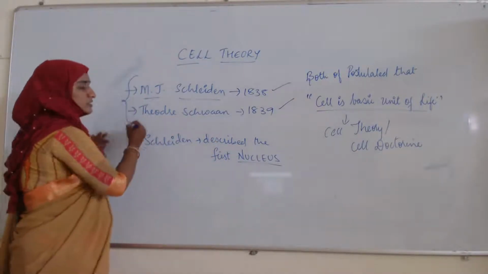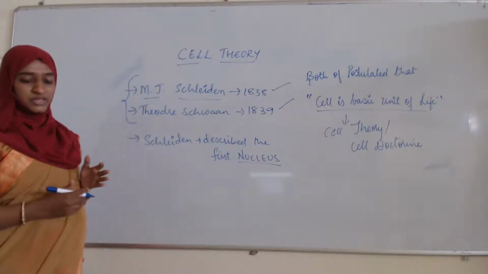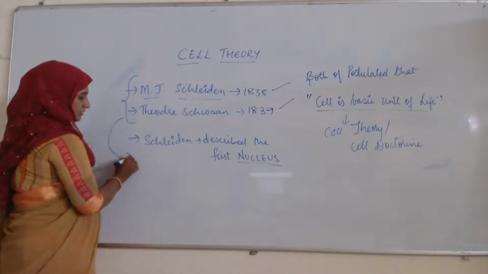Schleiden and Schwann had modified the evolving cell theory.